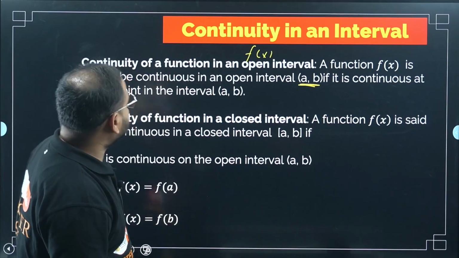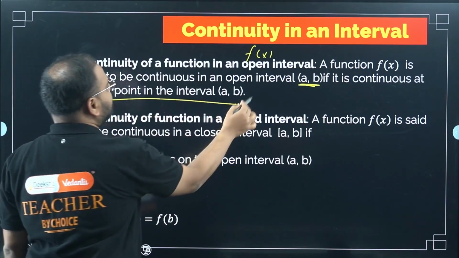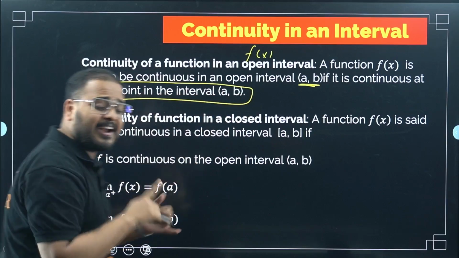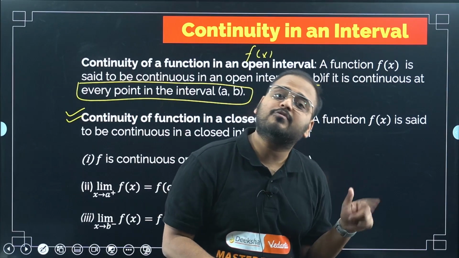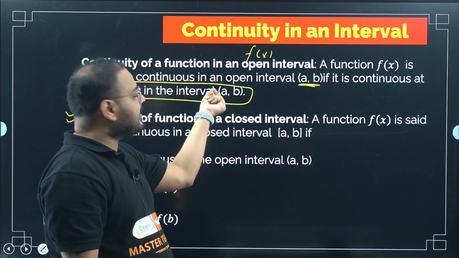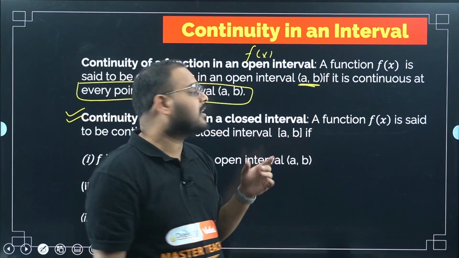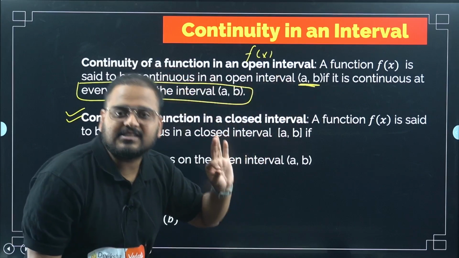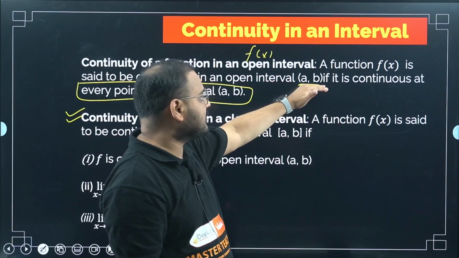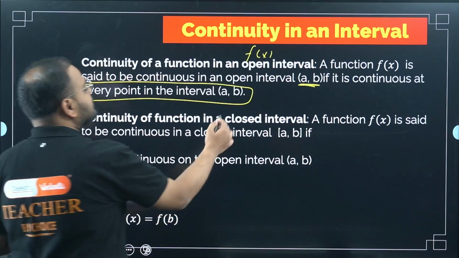So every point in the interval a to b, even if there is an infinite number of points, the function has to be continuous at all these infinite points. All the points lying between a and b, the function has to be continuous at each and every point. Then only I can say the function f(x) is continuous in the open interval a, b. Now what about the closed interval?